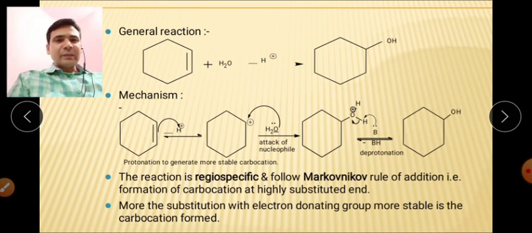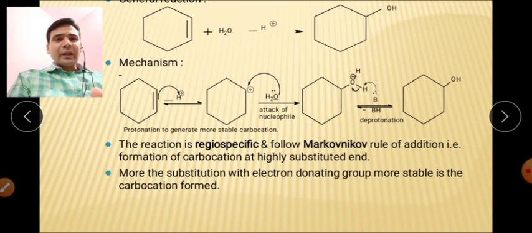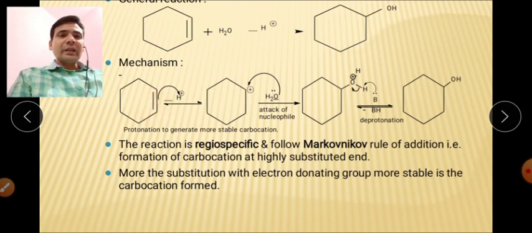What will be the mechanism of this reaction? The reaction will start with initial protonation. You can see on the screen this is the carbon-carbon double bond, and this pi electron cloud first reacts with H positive. This is a reversible reaction which is more prominent in the forward direction as compared to the backward direction. So the reaction starts with initial protonation, and after that there is formation of C positive.